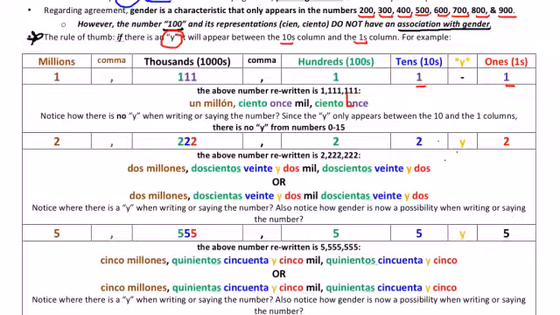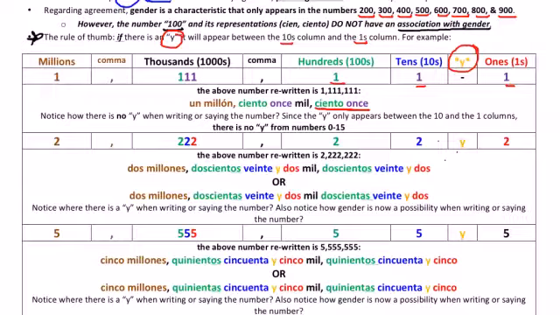The word once, you can see, does not have a y because it's a unique word, just like quince or doce or tres or nueve. So when you add a 1 in the hundreds column, this number, 111, turns into ciento once. There is no y in this number.